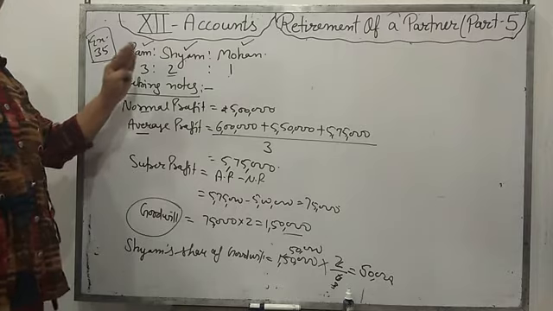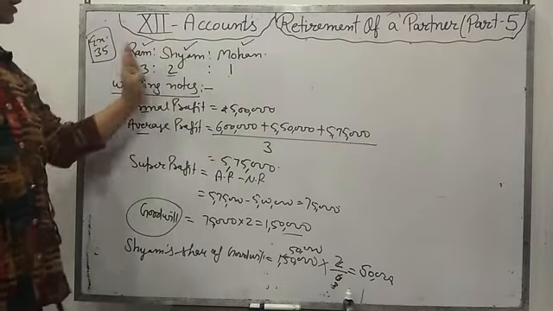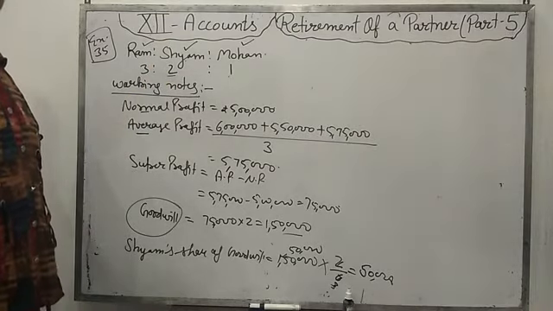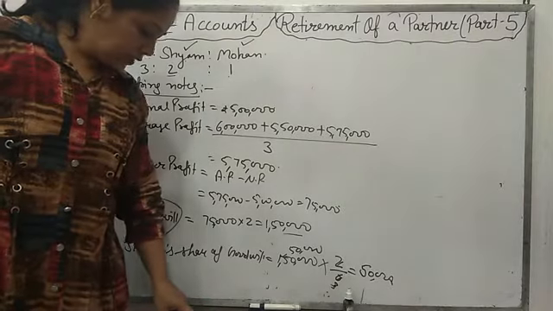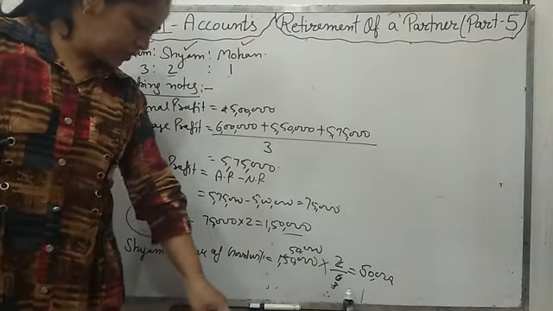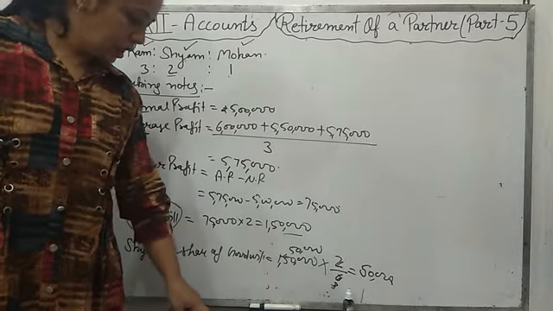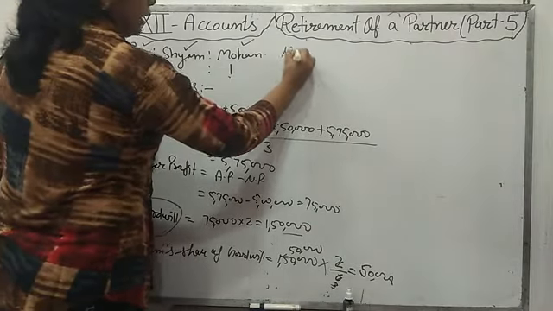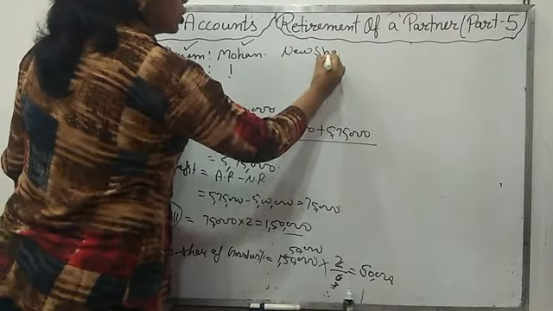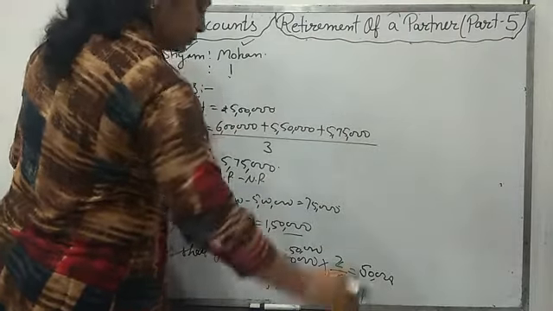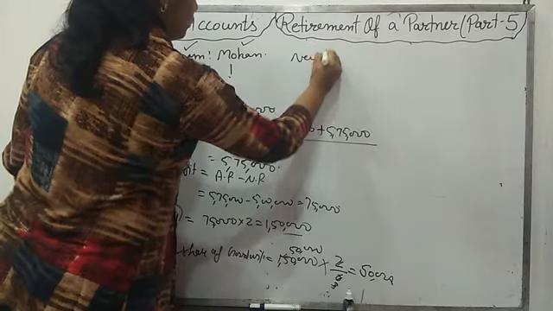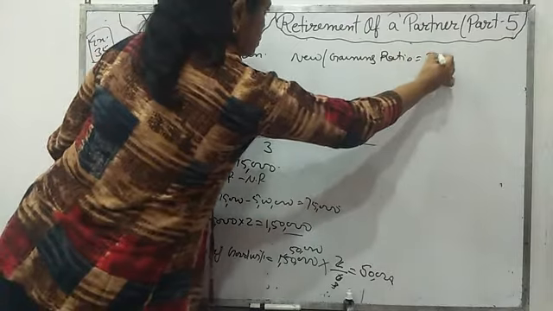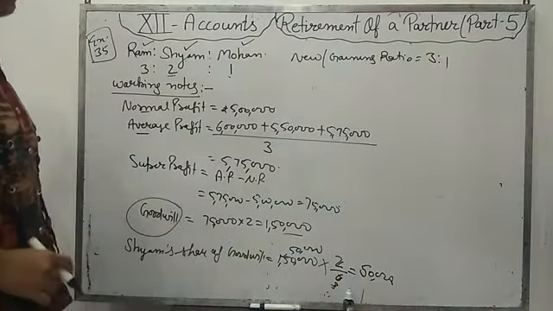In which ratio? We have done this earlier: the remaining partners will give the share of goodwill to the retiring partner in the gaining ratio. And in the question, nothing is given about the new ratio. Then the new ratio will be 3:1, and the gaining ratio will also be the same, 3:1. And now the journal entry for the goodwill.